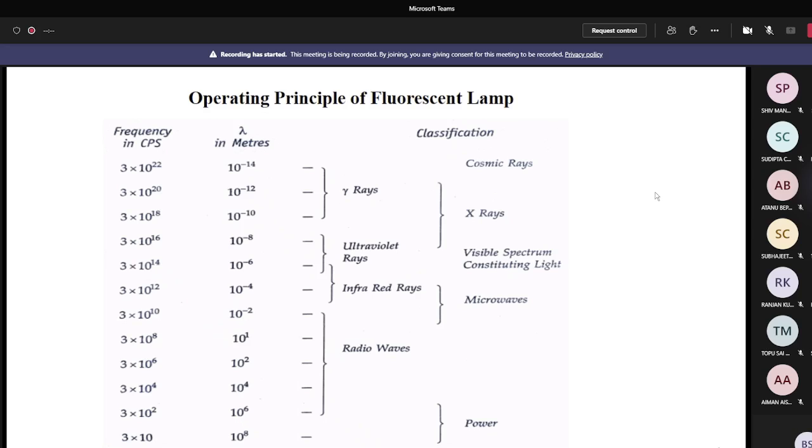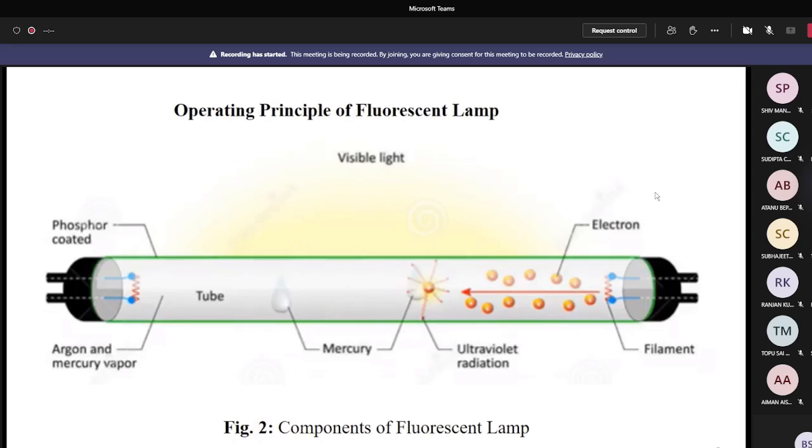Now I explain the operation of the fluorescent lamp with the help of the function of different components. Figure 2 shows the components of a fluorescent lamp. From this figure you see that there is a phosphor coating on the inside of the fluorescent lamp. There are two electrodes at the ends of the fluorescent tube.